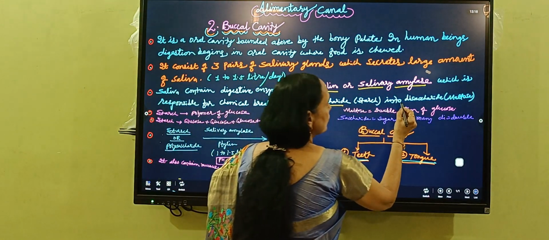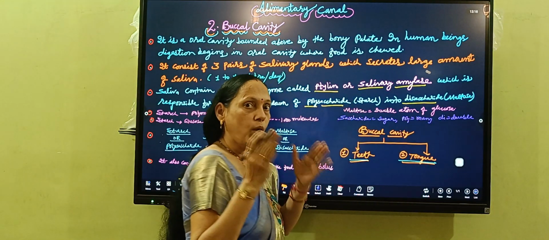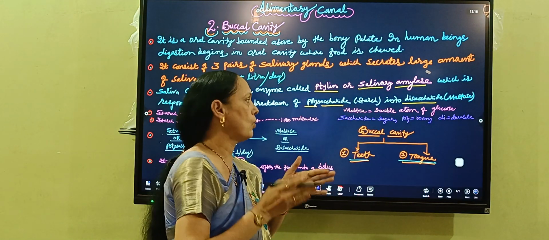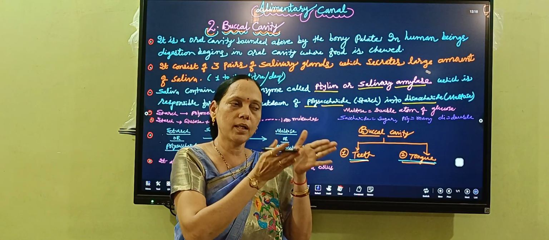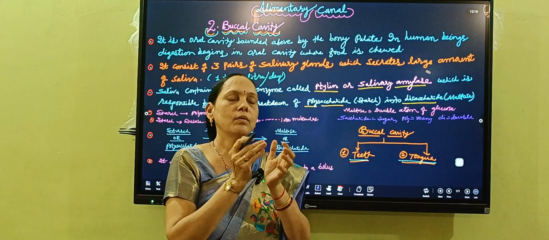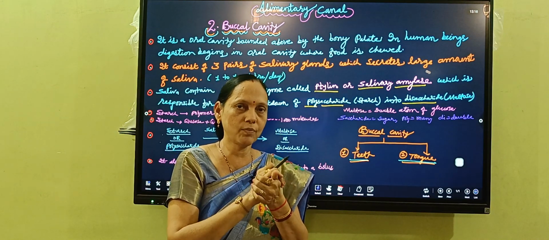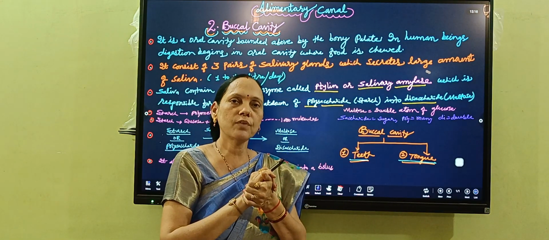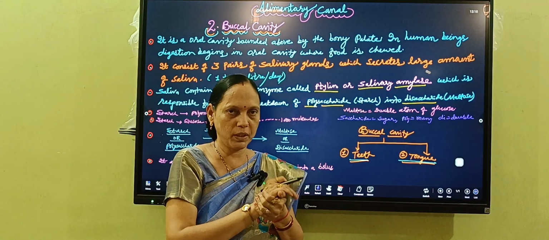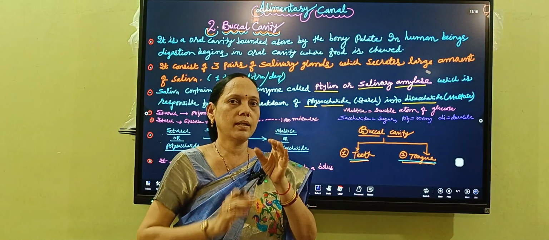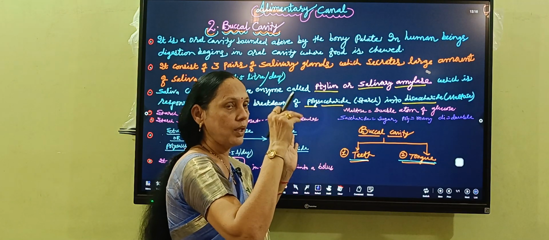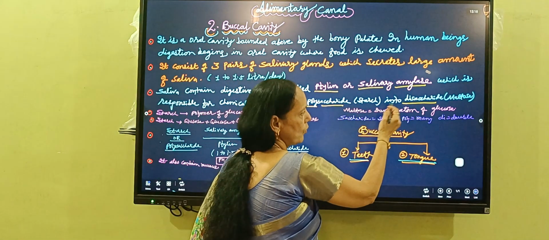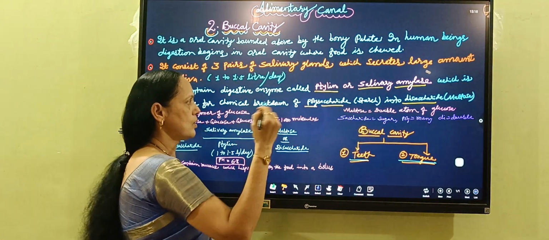Polysaccharide molecules are also called starch molecules. Already we have studied in our plants section that plants are autotrophs, they prepare their own food, and whichever food is required, they utilize it. And the stored food is stored in the form of starch inside the cells. Okay, so it is converted into disaccharide, that is called maltose.